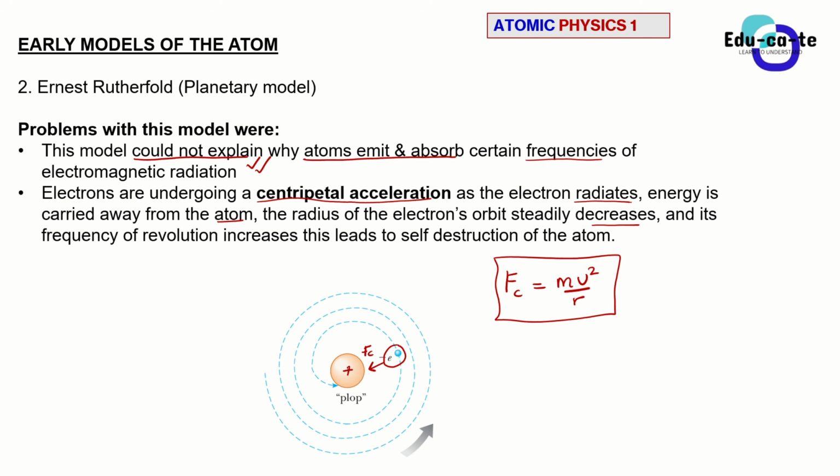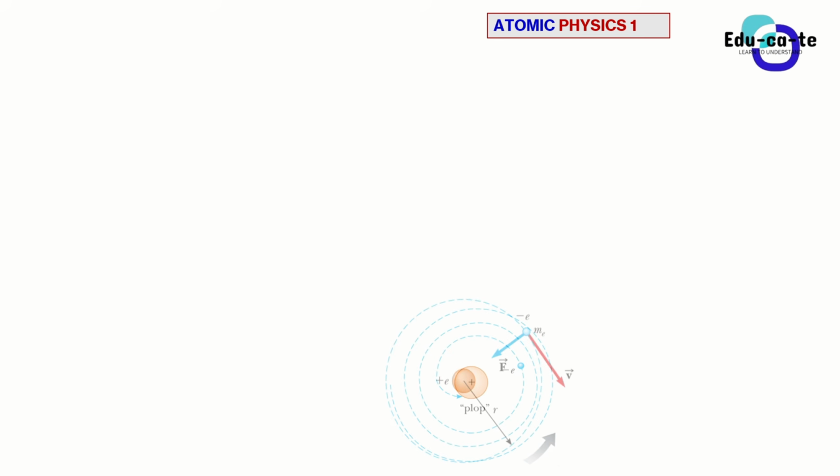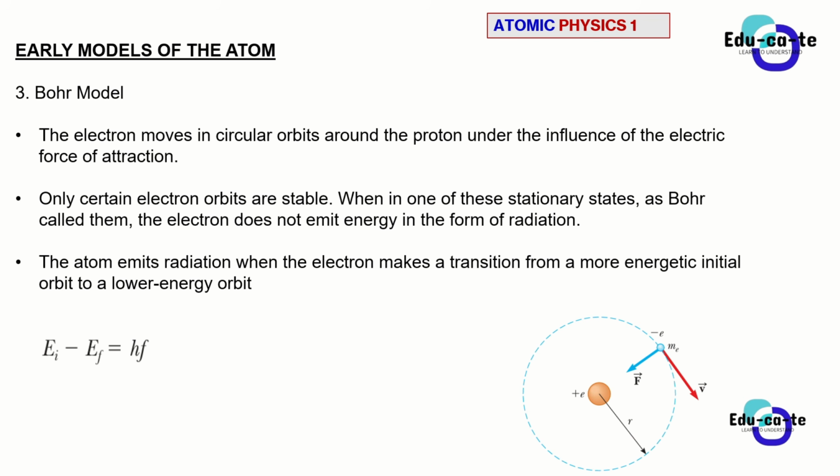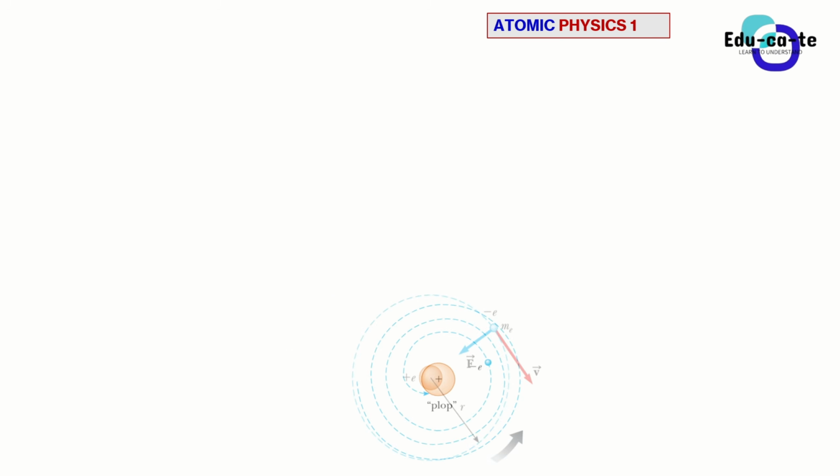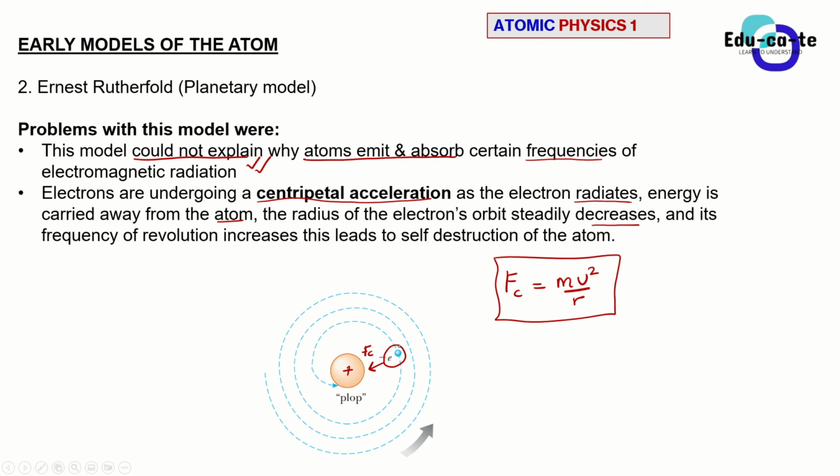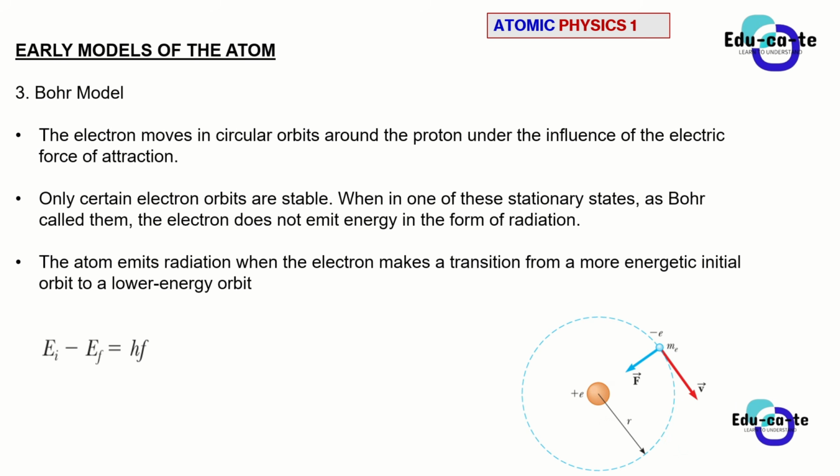Then we have the final model, which was accepted and is still acceptable in the scientific community: the Bohr model. So Niels Bohr, in 1913, came and fixed Rutherford's stability issue, because Rutherford's issue was that the electron would be taken by the centripetal force and attracted by the nucleus.